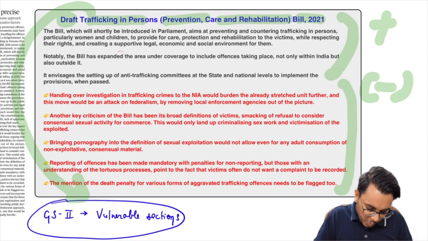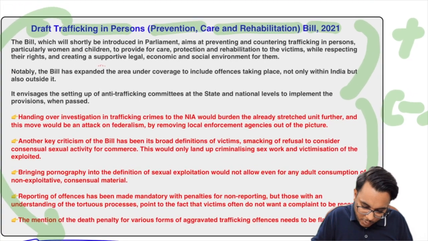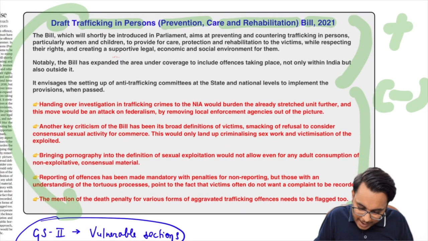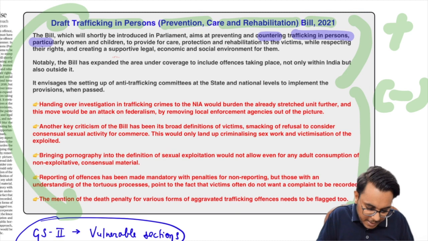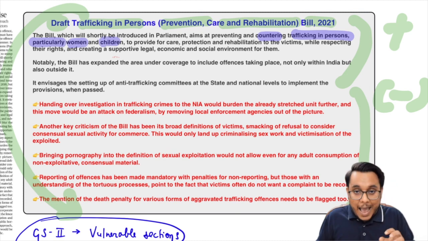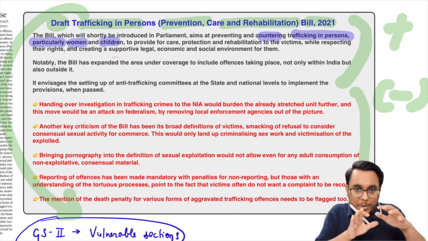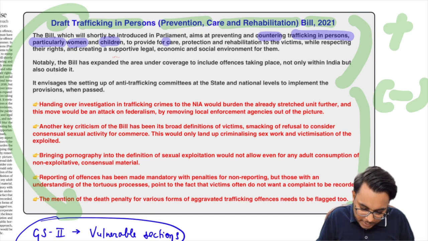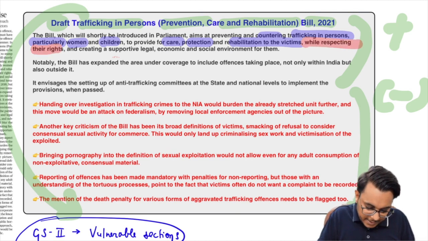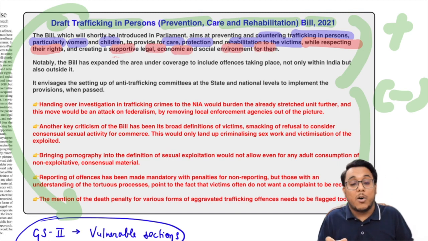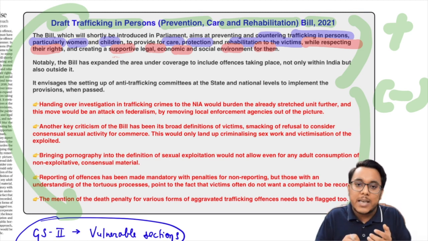First of all guys, it has been provided that the bill aims first of all to prevent and counter trafficking in persons, particularly of women and children. It not only needs to prevent their trafficking but also provides for their care, protection and rehabilitation, while respecting their rights, and a supportive legal, economic and social environment is also to be created. So guys, here prevention is there, rights are there, social justice is there, so it is a good thing.